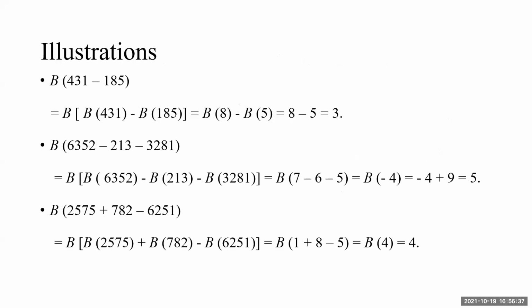Just have illustrations now. First one, I have given you the whole screen so that you can read them at your speed. 431 minus 185. We start with B431, 8. B185, 8 plus 1, 9, ignored, 5. B of 8 minus B of 5, 8 minus 5, 3. So the final answer of the first illustration is 3.